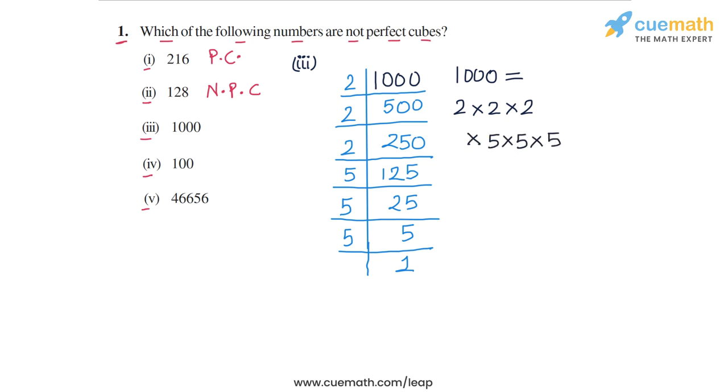So we can group the prime factors into triplets, one triplet of 2 and one triplet of 5. So the prime factors can be completely grouped into triplets, and this means that 1000 can be written as (2 into 5) whole cube. So clearly 1000 is a perfect cube, and therefore let us write PC in front of 1000 in part 3.